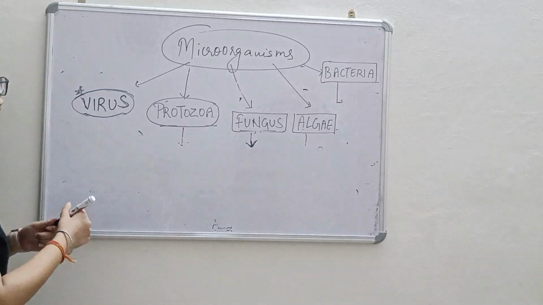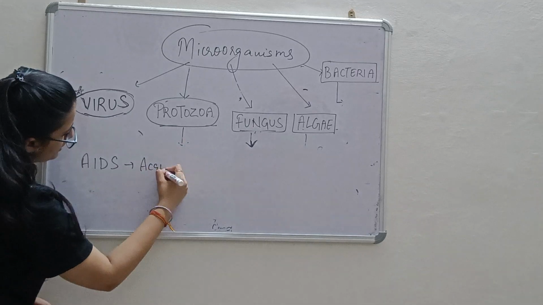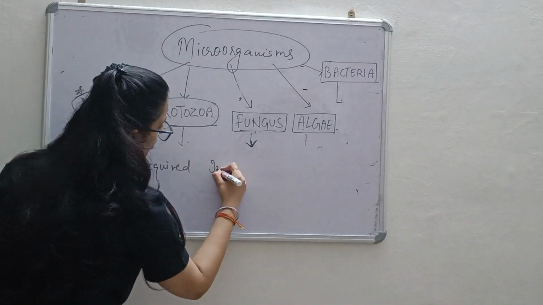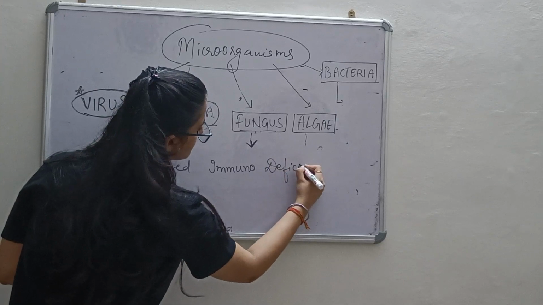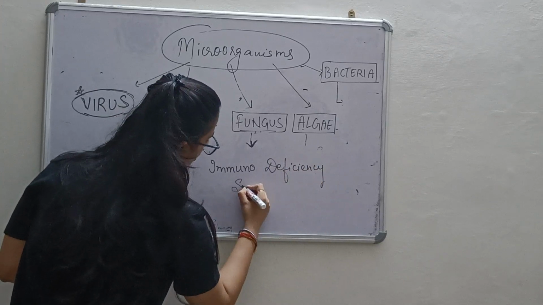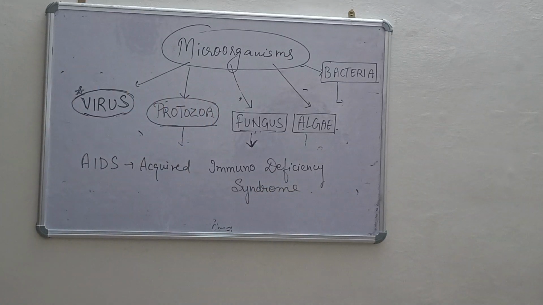What is the full form of AIDS? Acquired immunodeficiency syndrome, and it is caused due to a virus.